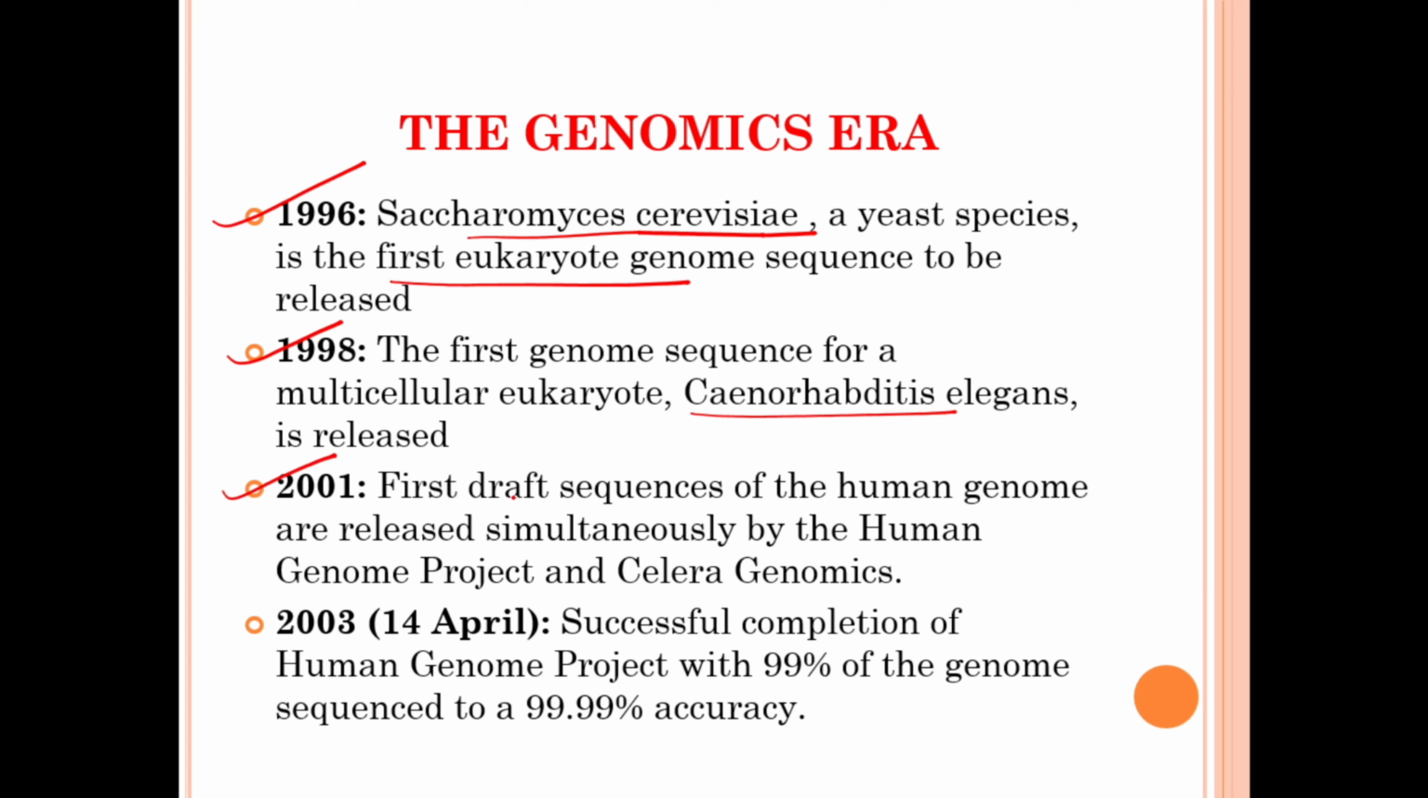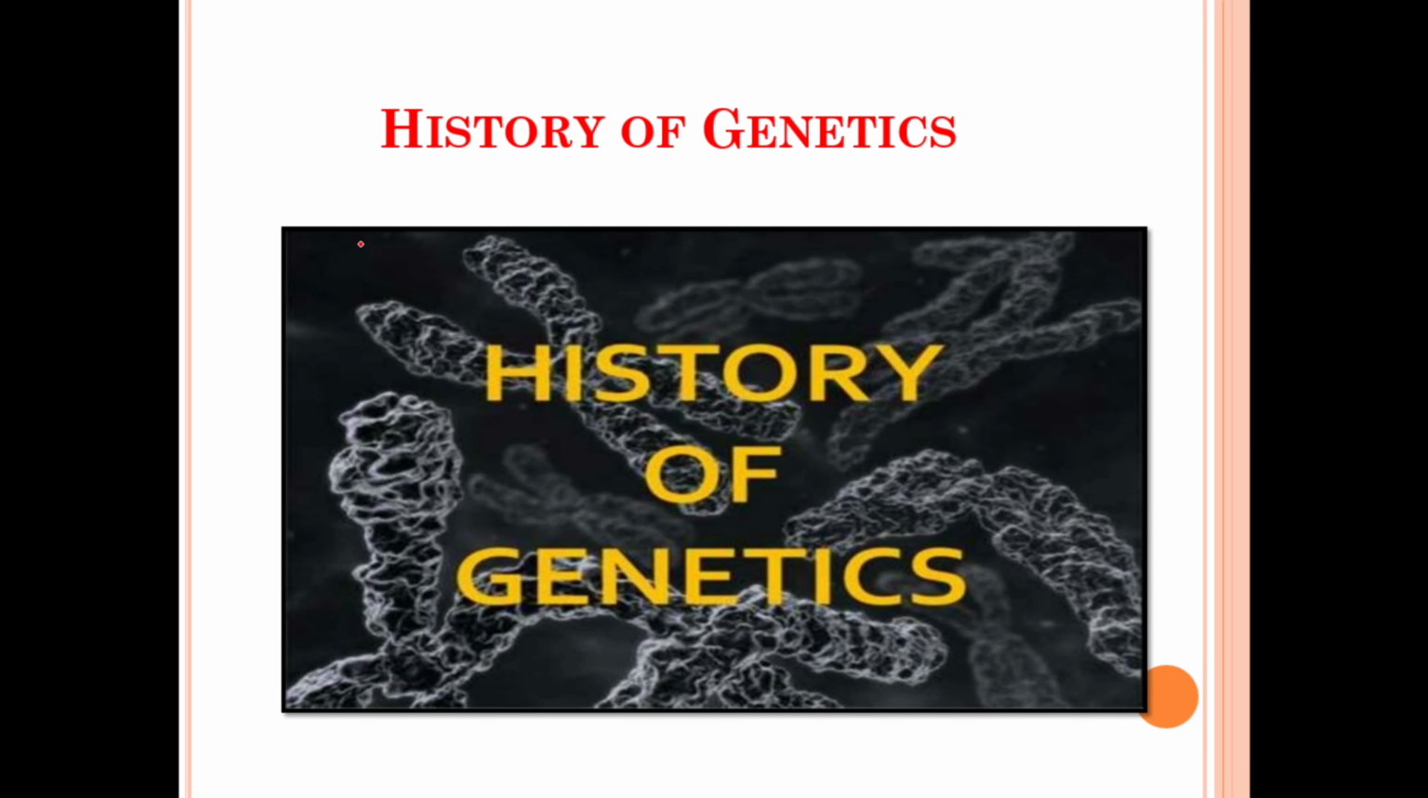In the year 2001, the first draft sequences of the human genome are released simultaneously by the Human Genome Project and Celera Genomics. In the year 2003, on 14th April, the successful completion of the Human Genome Project, with 99% of the genome sequenced to 99.99% accuracy. So this was the history of genetics.